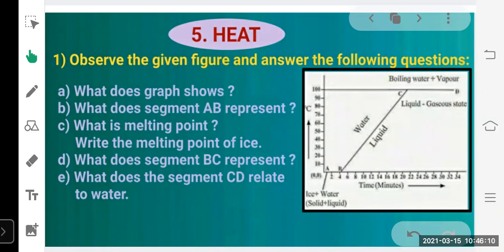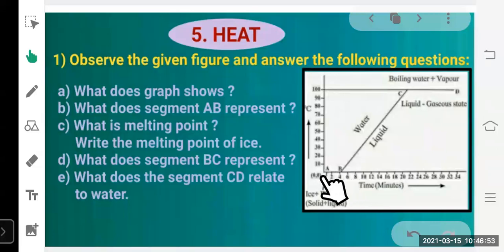As you can see in the graph, the x-axis shows the time in minutes and the y-axis shows the temperature in degree Celsius. The part of the graph that is AB: with the passage of time, the temperature of the ice is not increasing. It is maintained at 0 degrees Celsius from A to B. So in this case, the ice is melting, but the temperature is not changing. From A to B, the physical state is changing from solid to liquid, but the temperature of the water is not increasing.